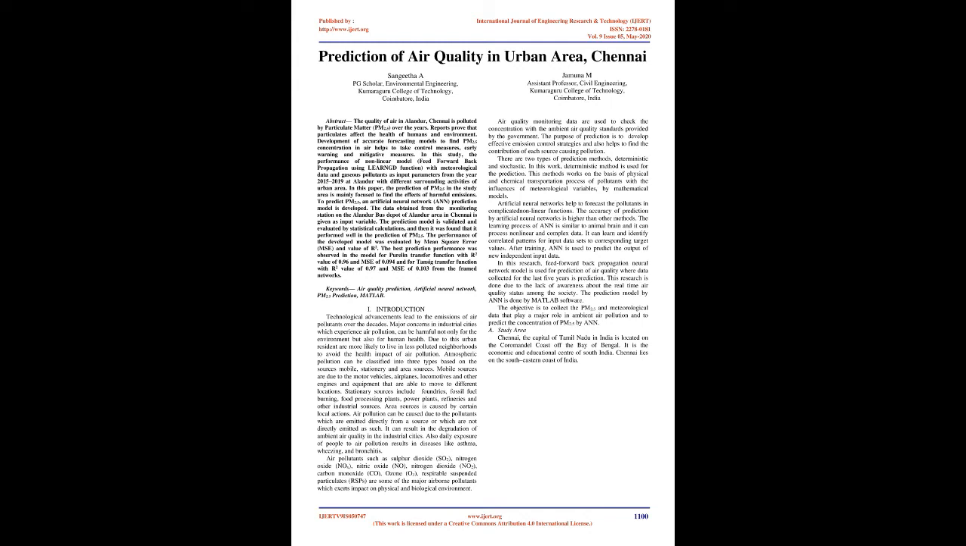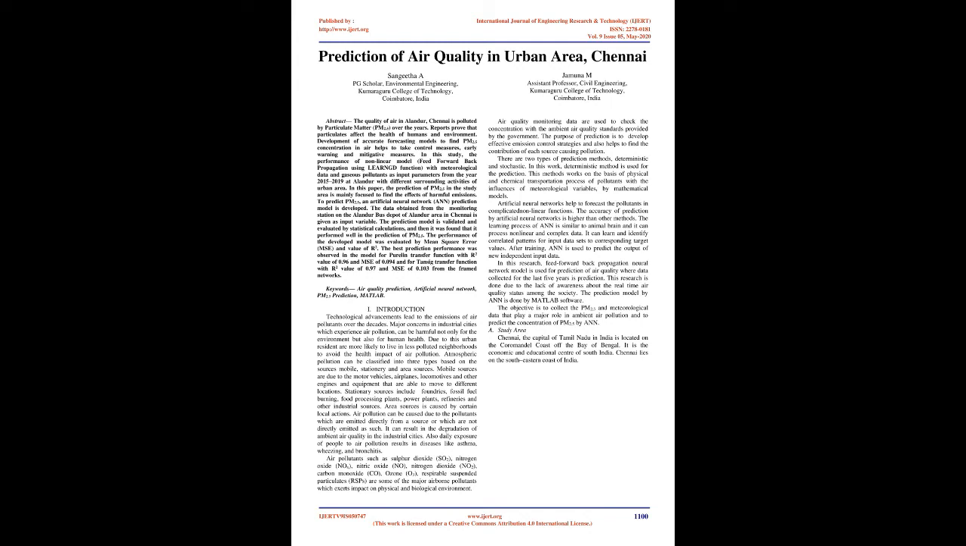Development of accurate forecasting models to find PM2.5 concentration in air helps to take control measures, early warning, and mitigative measures. In this study, the performance of nonlinear model, feed forward back propagation using learned function, with meteorological data and gaseous pollutants as input parameters from the year 2015 to 2019 at Alandur with different surrounding activities of urban area.